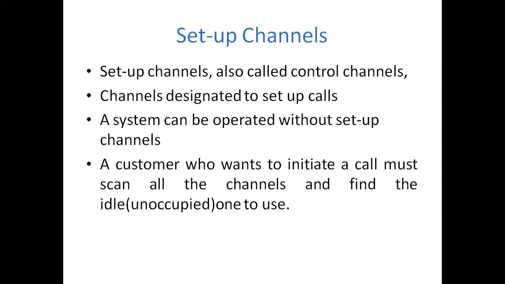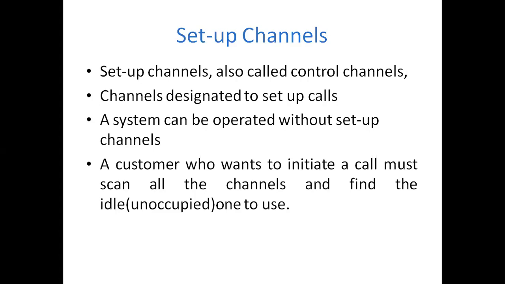Suppose you choose such a system, without setup channels. Then all the 333 channels in each cellular system, that is, we have two blocks as we know from the frequency chart, all the 666 channels are divided into two blocks, block A and block B. Block A consists of 333 channels, and block B consists of 333 channels.